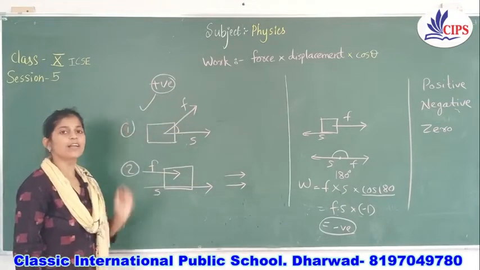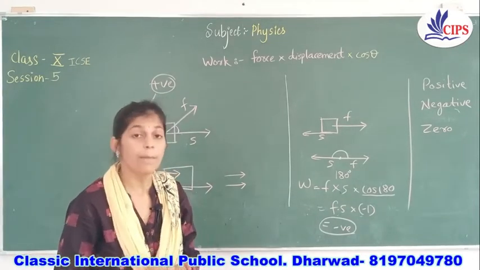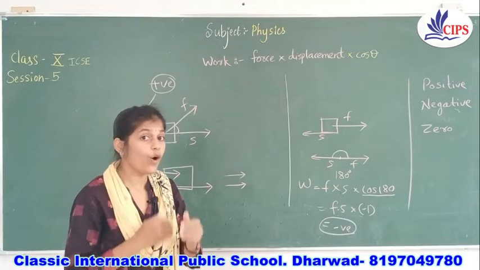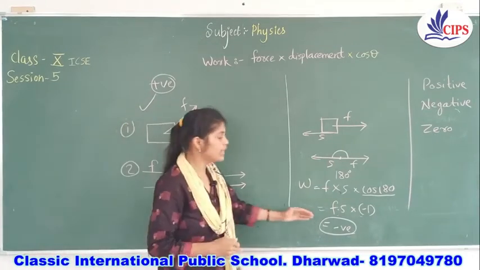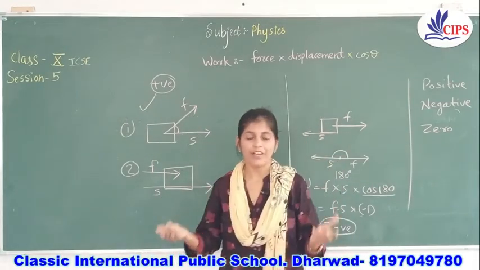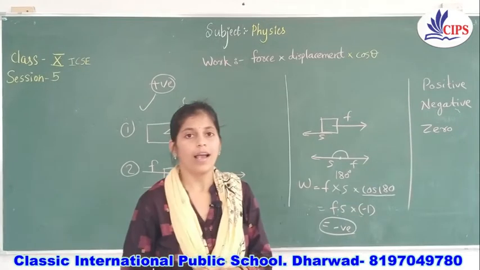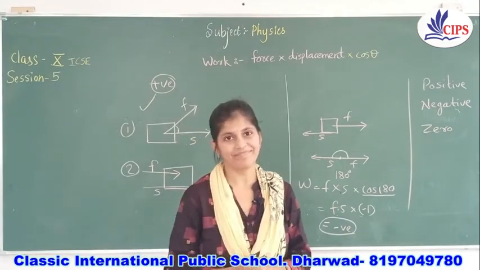Children, we are not solving a numerical right now. After some time we will solve it. But you need to understand in what condition the answer will be positive or negative. Okay. Now the last type, 0. When work is said to be 0, what type of condition is it? They start with 0 work done.